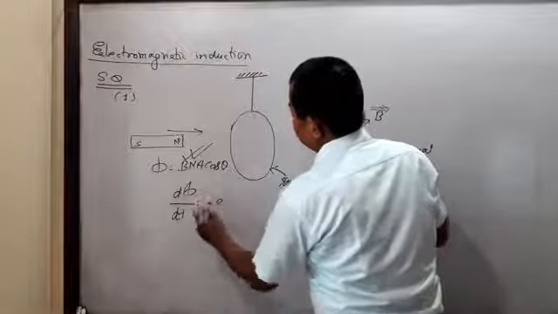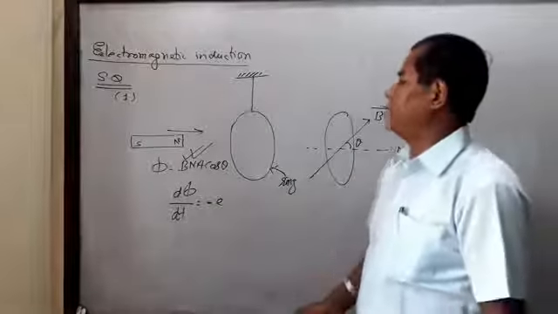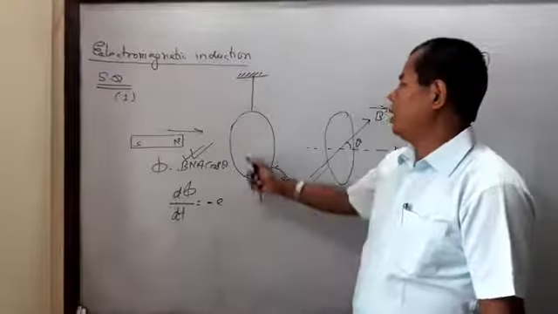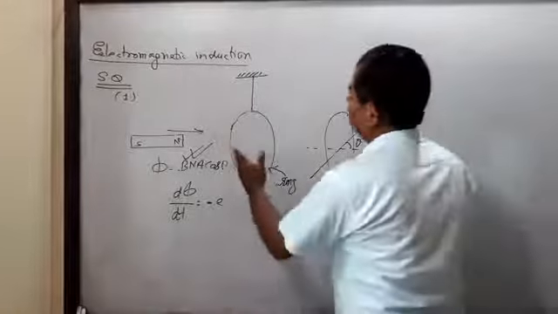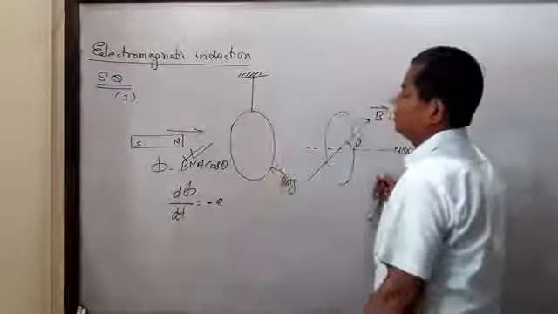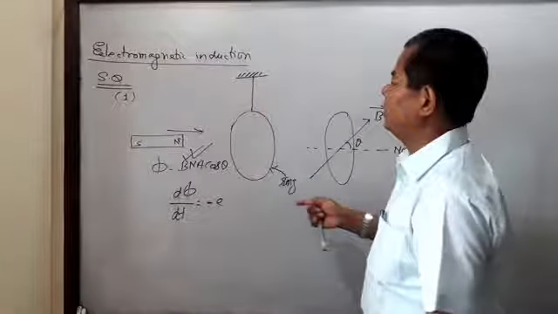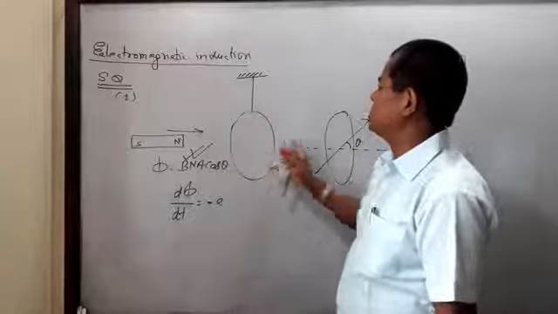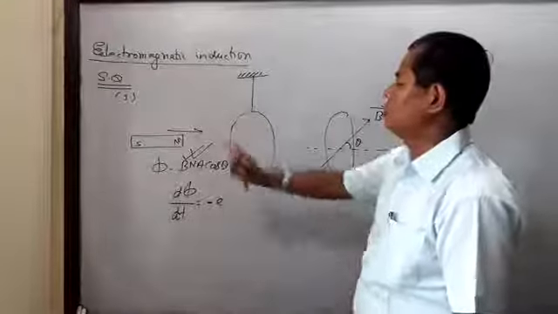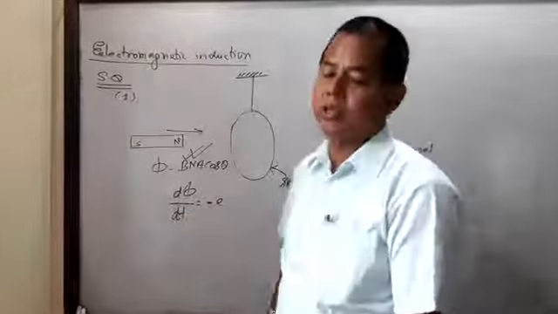The minus sign indicates opposing nature. So the ring is deflected, repelled. It does not stay in the same position. It is repelled back. Opposing behavior is the answer to this question.